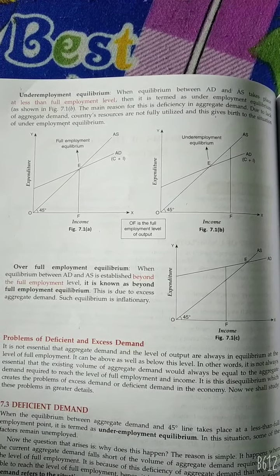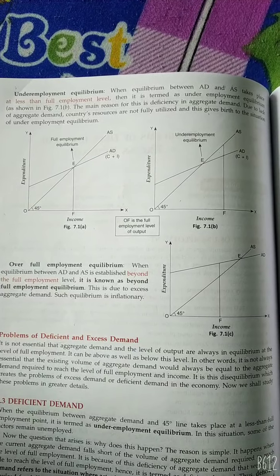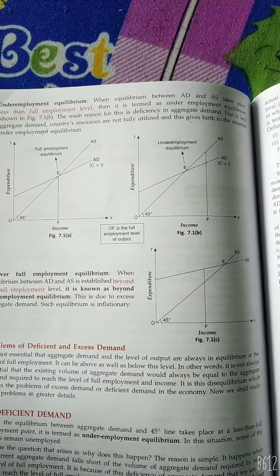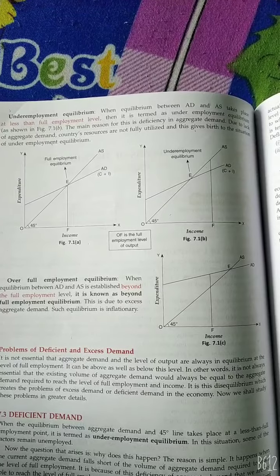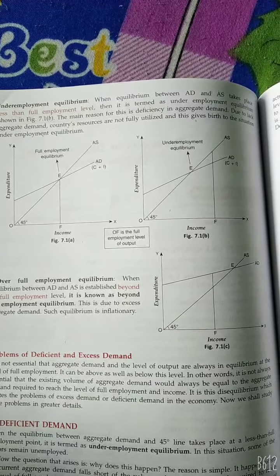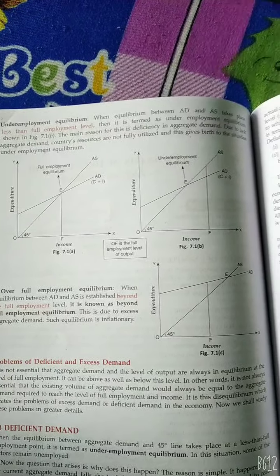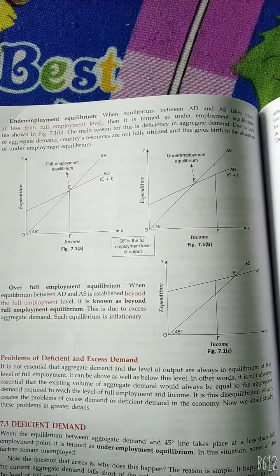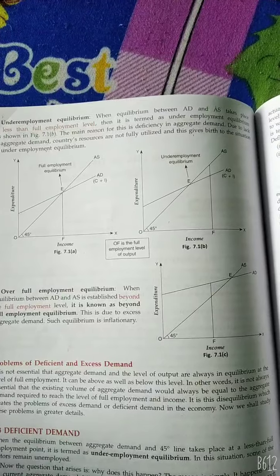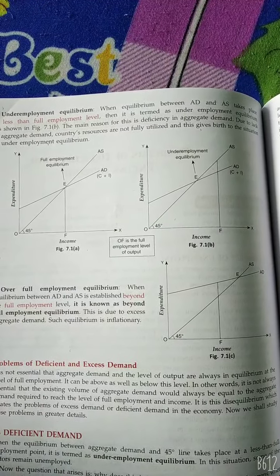And in the underemployment equilibrium, the equilibrium between AD and AS takes place at less than the full employment level, then it is termed unemployment equilibrium. The main reason is deficiency of aggregate demand. Due to the lack of aggregate demand, the country's resources are not fully utilized, and this gives birth to the situation of underemployment equilibrium.